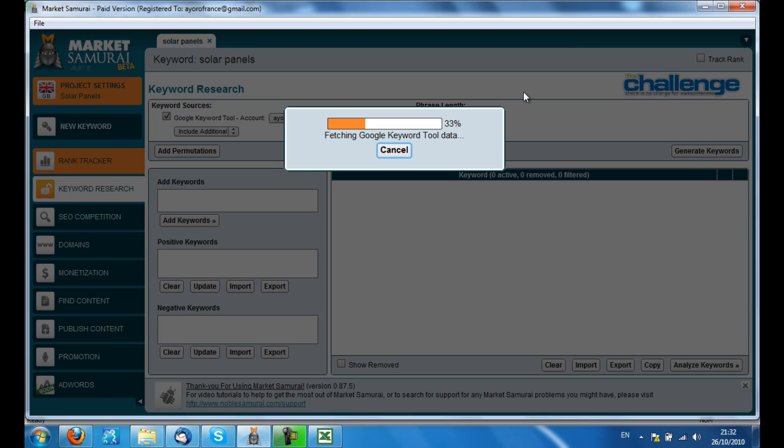So at this stage, I'm just doing the basic research. I just want to find out, is this a niche that I want to get into? If it is, do I want to do it on a very local level and go, for example, solar panels in Manchester? I have a new idea around this: if I do something like solar panels Manchester, if there's still good AdWords on it, I can create a site and then try and sell that site, or possibly rent it, to somebody in Manchester who's providing solar panels and who hasn't got a good optimized website. I haven't done anything on that yet. It's just an idea, but something to bear in mind, and we'll see what happens in the future.